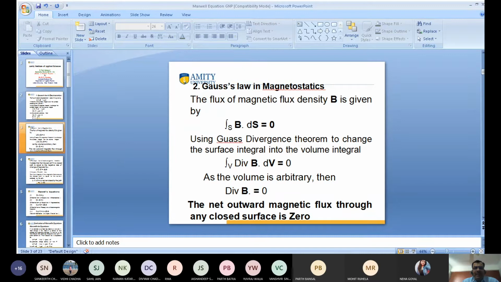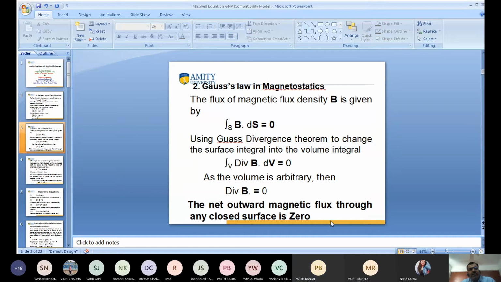I hope your question is why the right hand side is 0? Yes, sir. So this is the surface integral of B dot dS equals 0. We have to use the Gauss divergence theorem on the left hand side. The left hand side is a surface integral, and we have converted it to a volume integral. So the surface integral of B dot dS is equal to the volume integral of divergence of B dV. The right hand side has no change. Okay, clear?